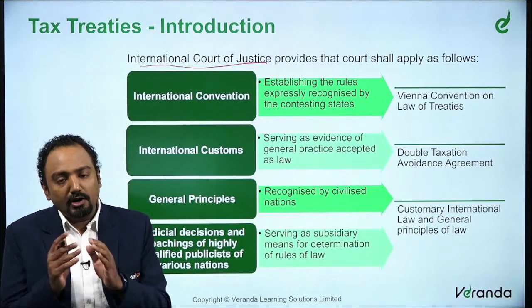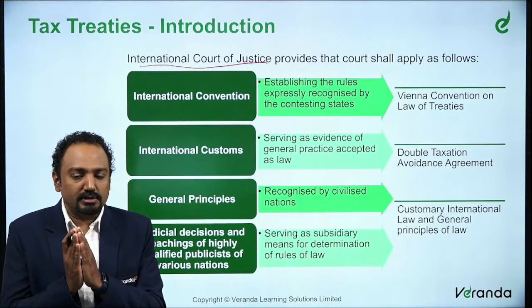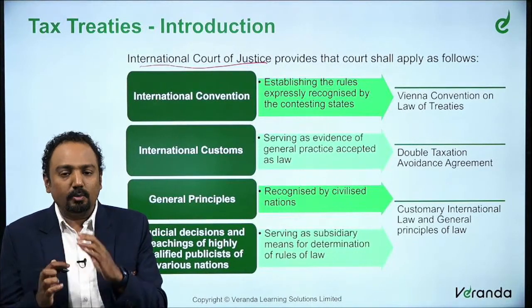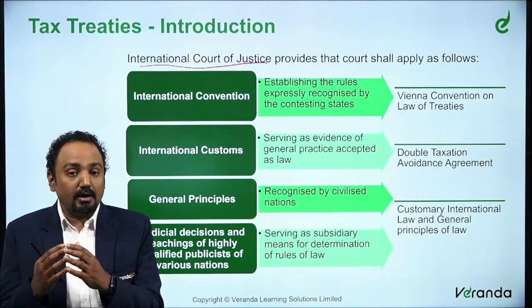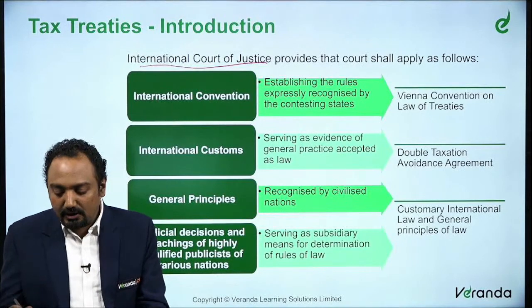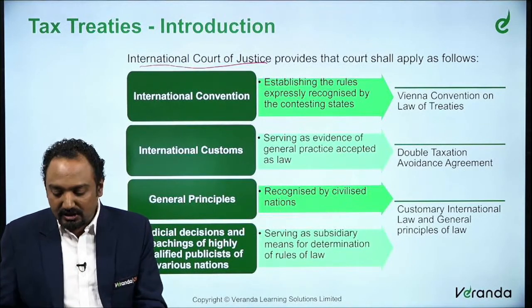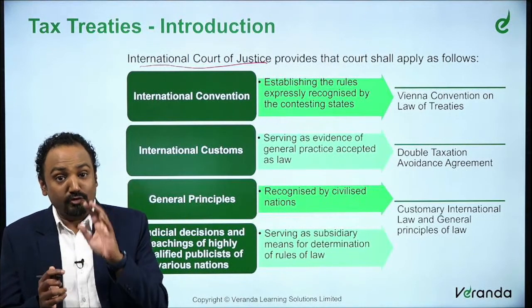Now, what does the International Court of Justice consider while delivering a judgment? What are the bases on which they make their decisions? The first thing is the International Convention, where there would already be an established set of rules in place.